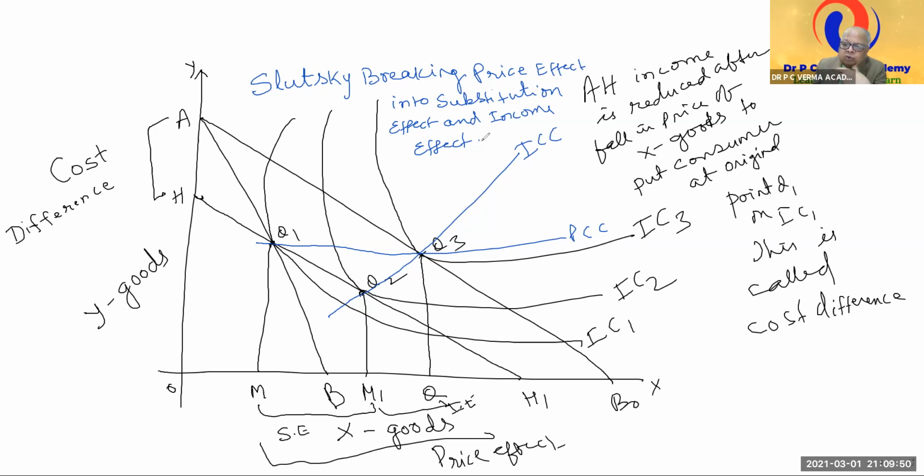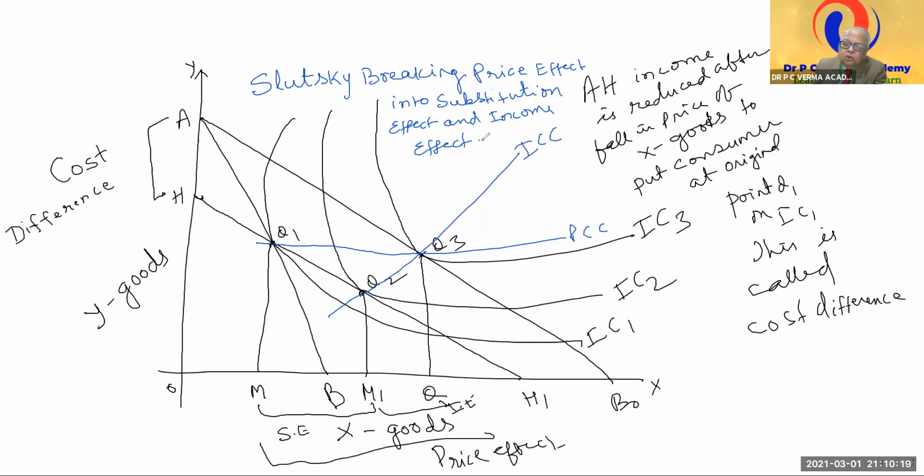Then what is left is the substitution effect. And again, money is returned to him, and he will go back to the original point Q3, IC3. Money is taken to reduce the income effect to 0. Then the residual is only the substitution effect, and then the income is returned.